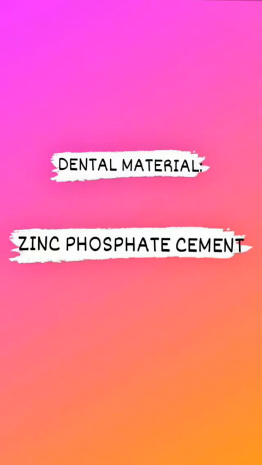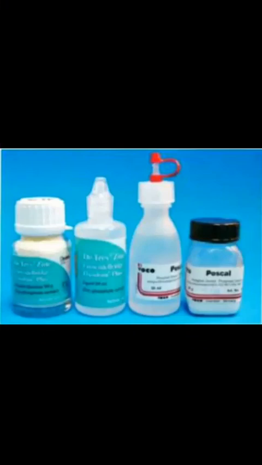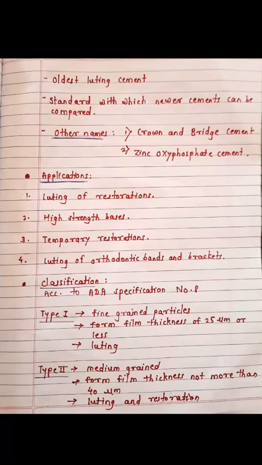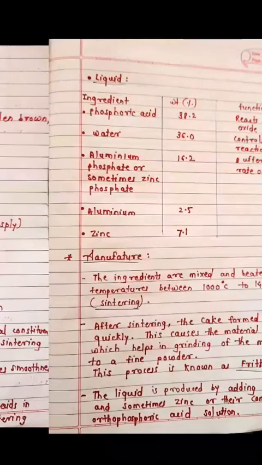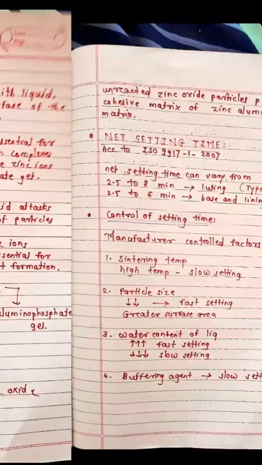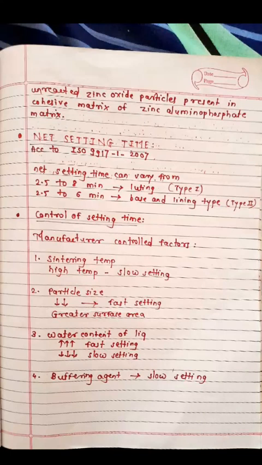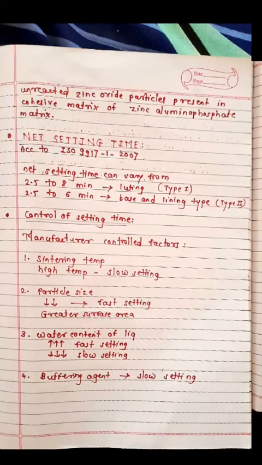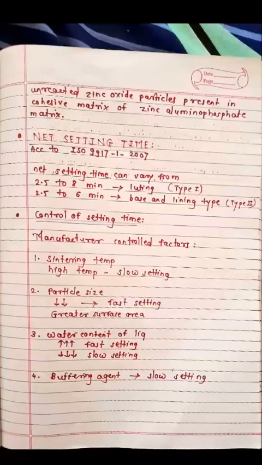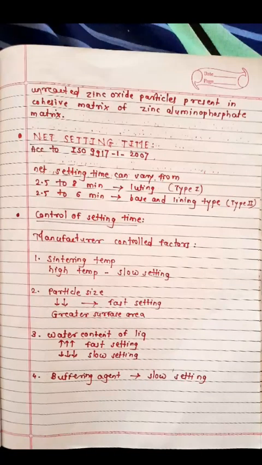Hello everyone. In this video, we are going to start the factors controlling setting time of the zinc phosphate cement. So, how can we control the setting time of zinc phosphate cement? Setting time can be controlled by two factors, that is manufacturer controlled and operator controlled factors. Now, first we will start with the manufacturer controlling factors.